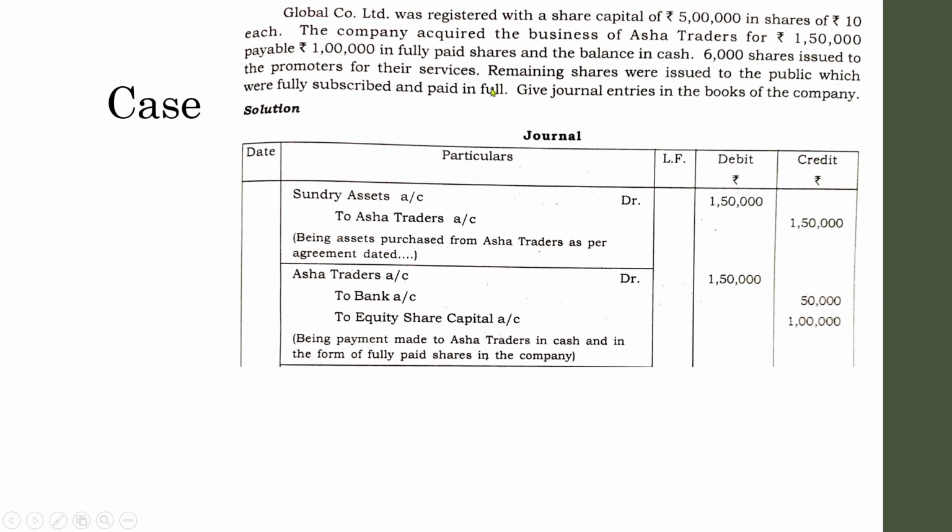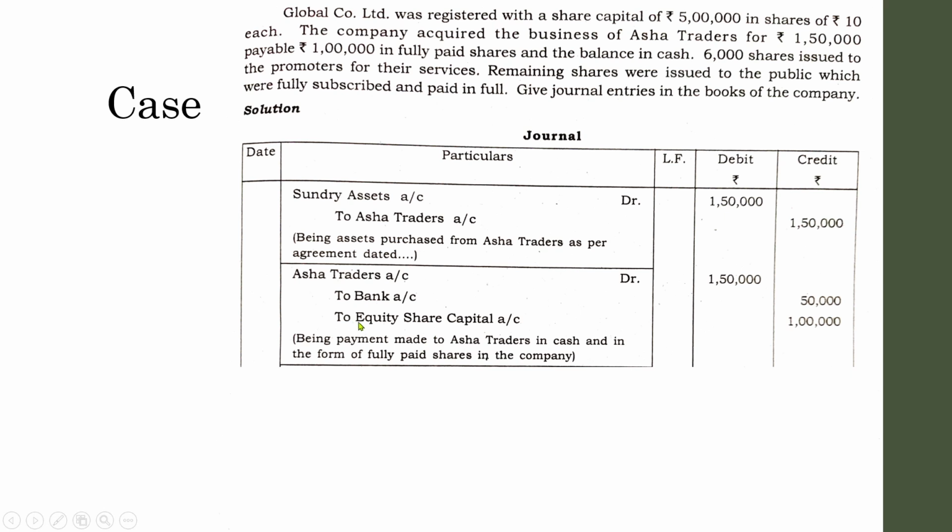In this question, it is mentioned that 1 lakh were fully paid up shares. No details regarding the nature of the share capital. So you can either write equity share capital account or you can simply write share capital. And why have they written equity? Because usually in transactions with regard to issue of shares other than cash, the company will issue only equity shares. That is why here they have written equity shares. In some rare cases they will be issuing other forms of securities, but in most cases they are issuing equity shares.